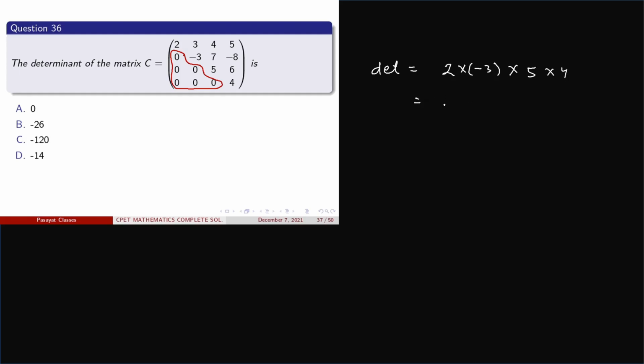This one is minus 6 into 20. This is equal to minus 120. So here C is correct one. That is, determinant of the matrix C is equal to minus 120.